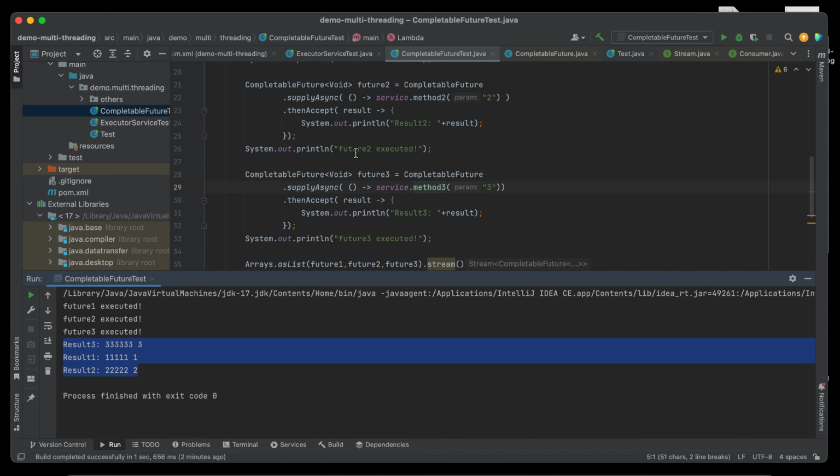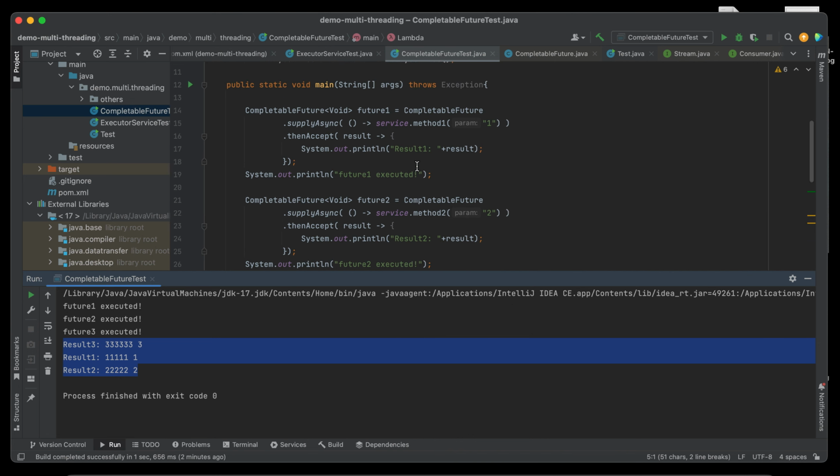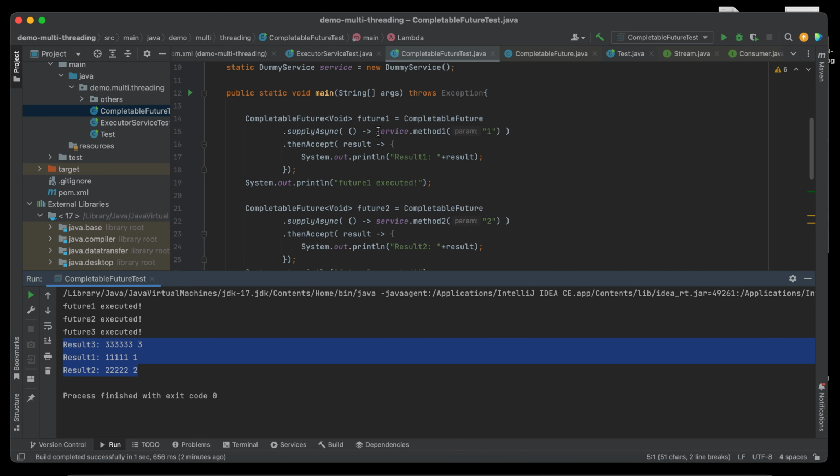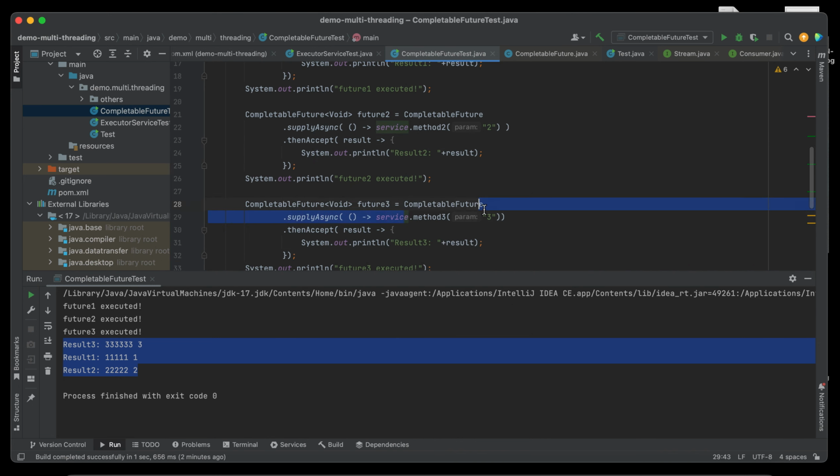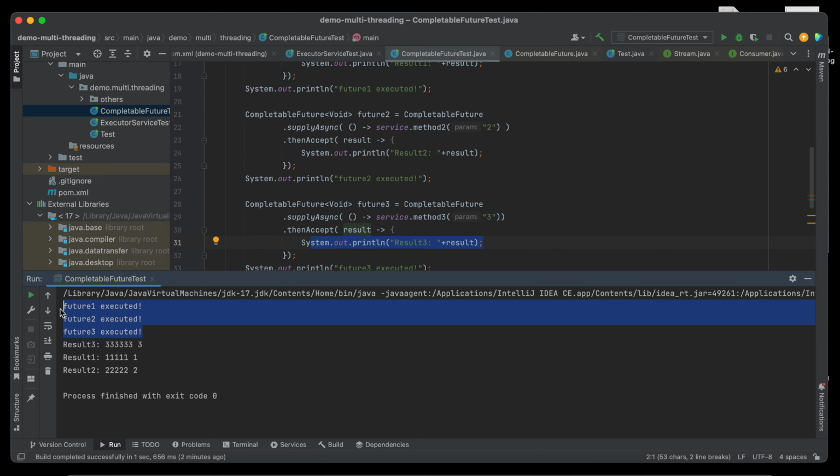I hope it explains, because each method, as you can see here, for example, method 1 will return result 1, method 2 will return result 2, method 3 will return result 3. So as we can see here, they execute in order, method 1, method 2, method 3.